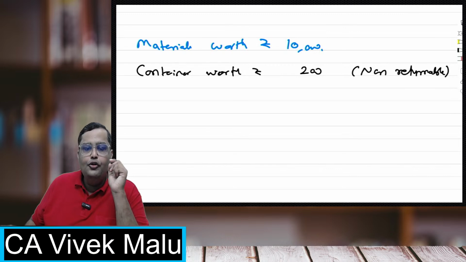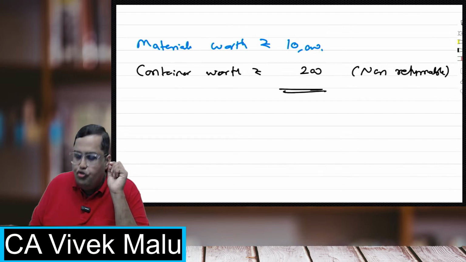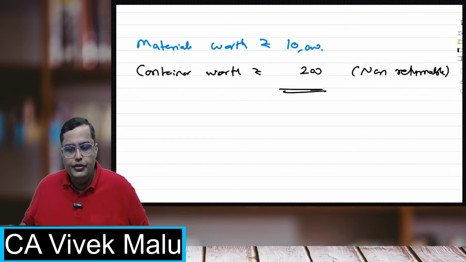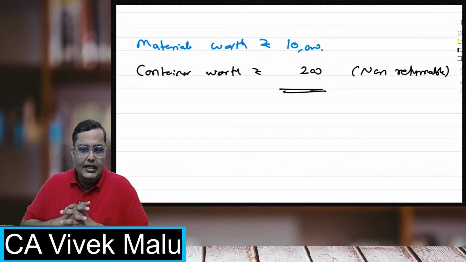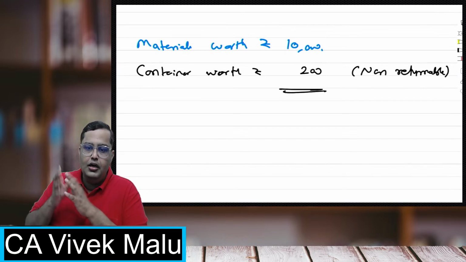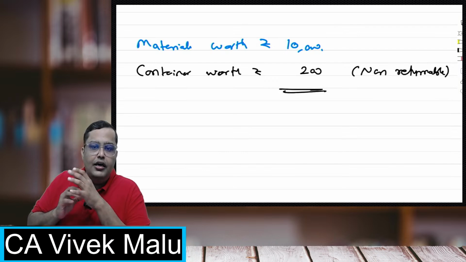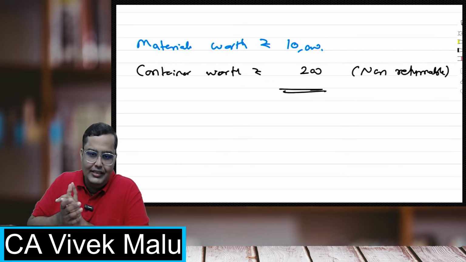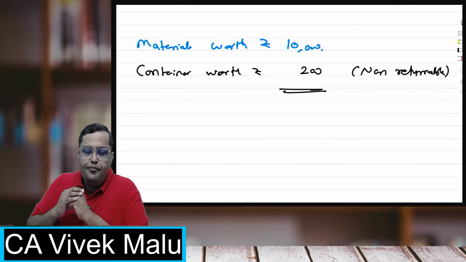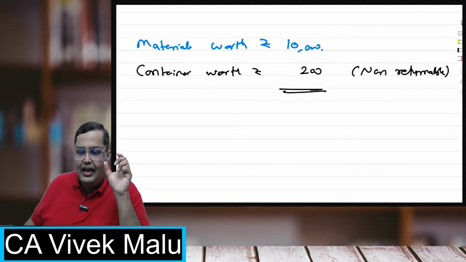Now, can you tell me, do I have to add this 200 rupees in the cost or not? I have taken materials for 10,000, and the container worth 200 is non-returnable. So I have paid 10,200 rupees.